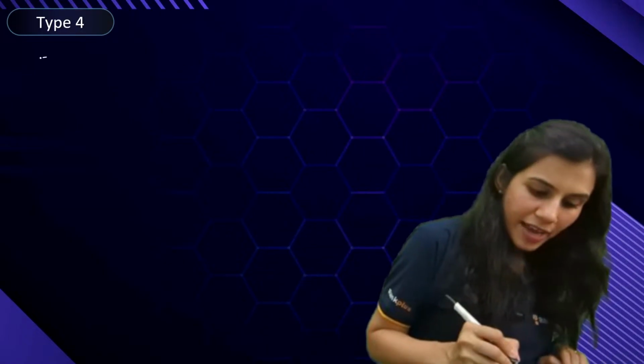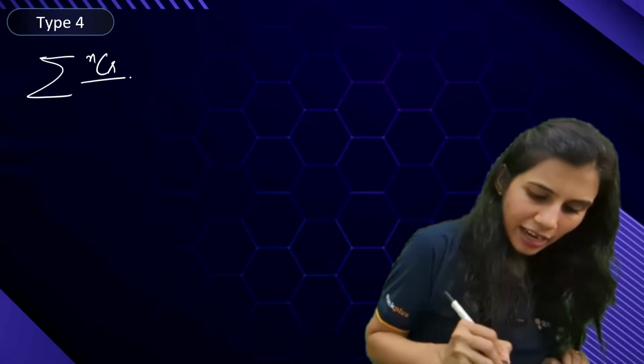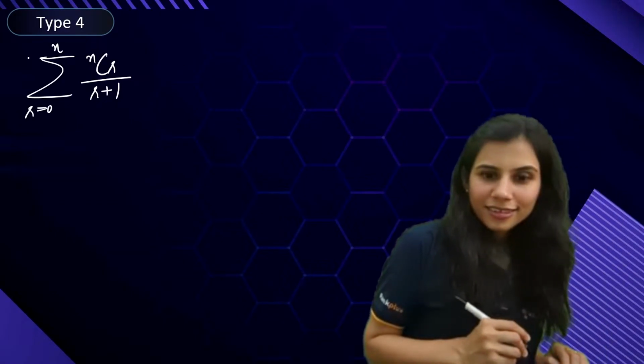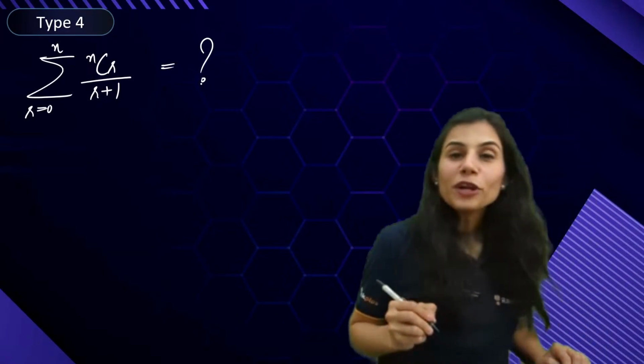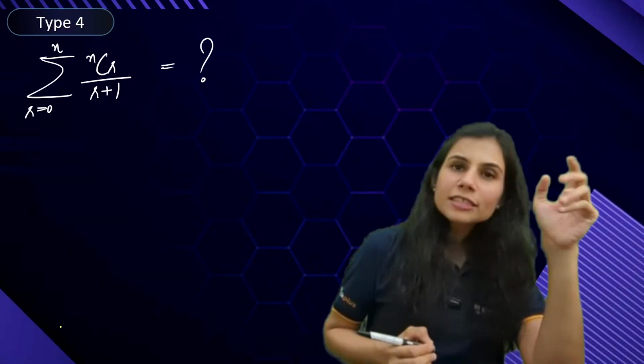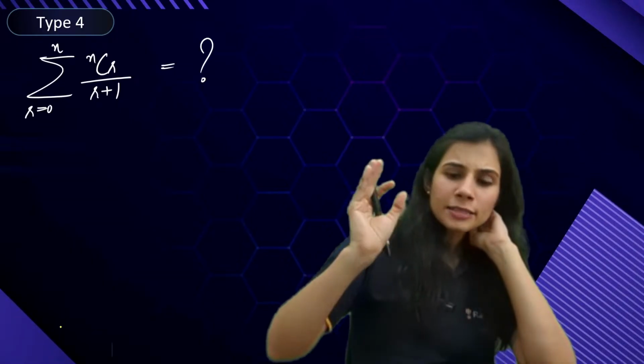So 3 results we are down with. What about type 4? Very interesting. Summation NCR upon R plus 1, R going from 0 to n. What is this equal to? Very simple proof. Absolutely simple proof.